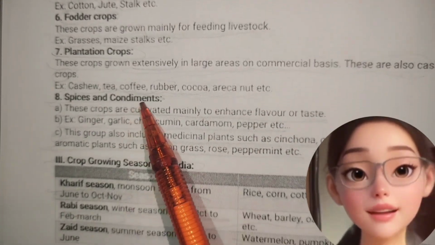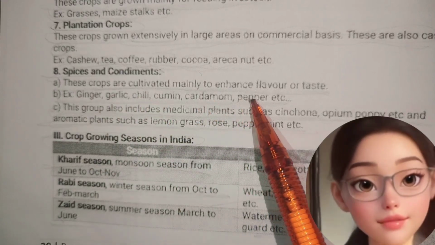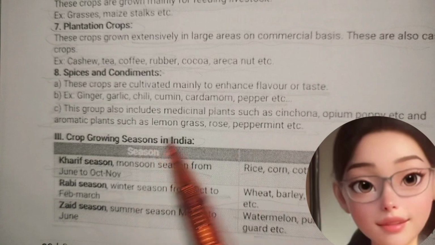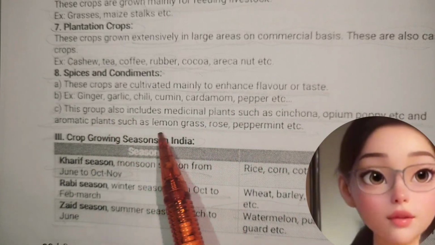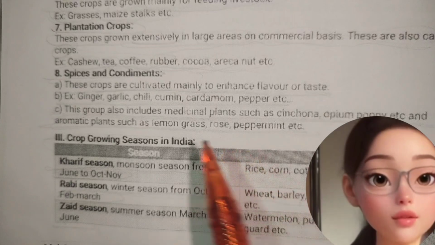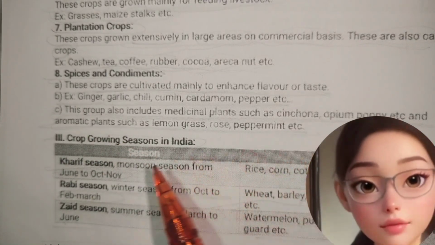Spices and condiments. These crops are cultivated mainly to enhance flavor or taste. Example: ginger, garlic, chili, cumin, cardamom, pepper, etc. This group also includes medicinal plants such as cinchona, opium poppy, etc. and aromatic plants such as lemongrass, rose, peppermint, etc.